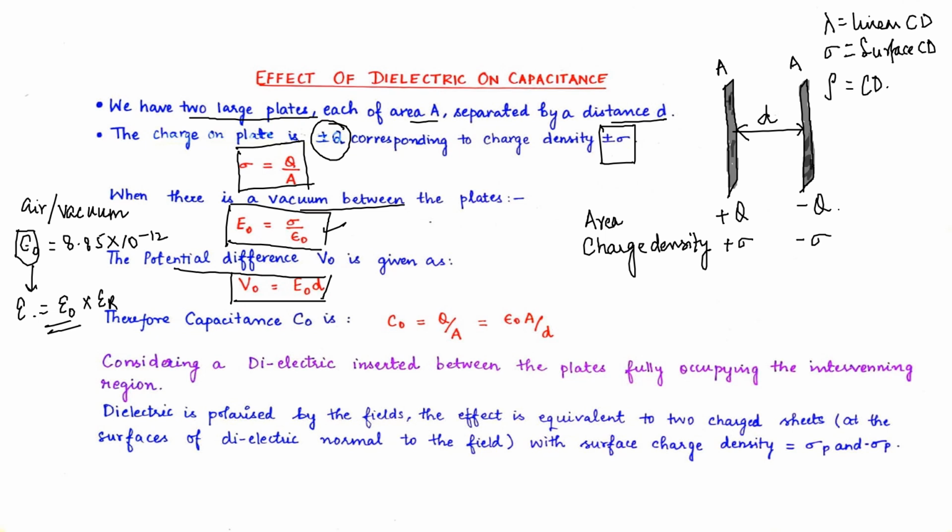In lecture number 7, we have seen the relation between electric field and potential. We found that del V equals minus E del L integrated over a given length.